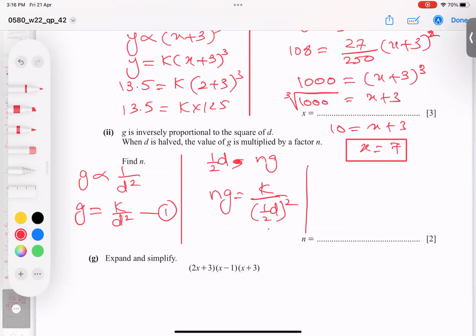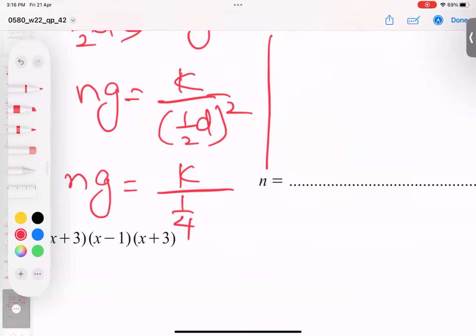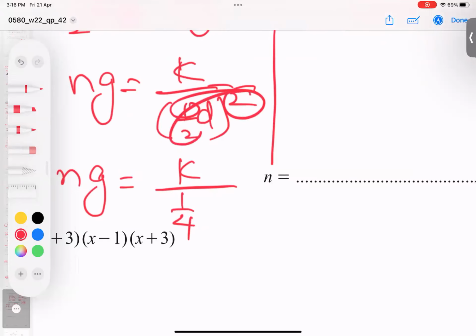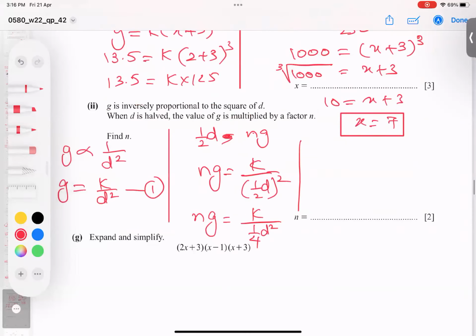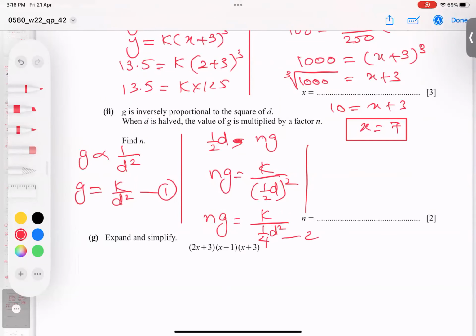Now this is equation number 2, or I just simplify first. Ng equals k, and the square of half becomes 1 over 4. Look, the square of 1 is 1, the square of 2 is 4, and the square of d is d to the power 2. And now I can think about it. He's saying find n. How can we find n? So at least we have to cancel all other variables. And how is it possible? I hope so. This is a little hard, but I think you are understanding.